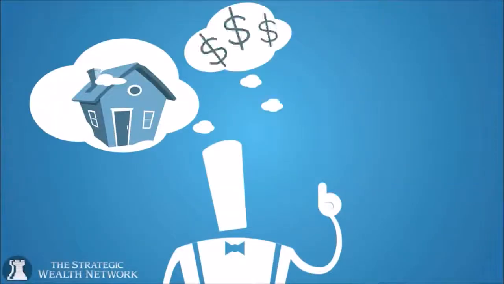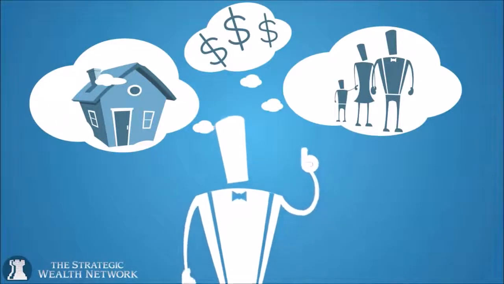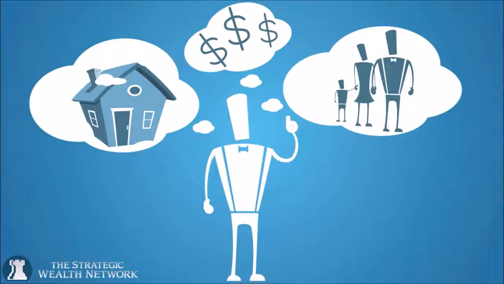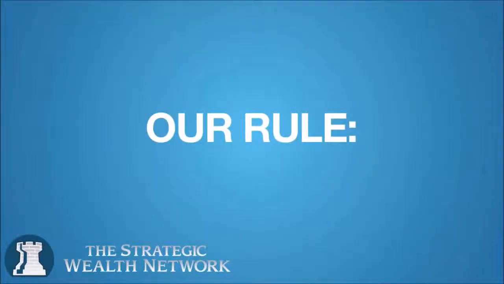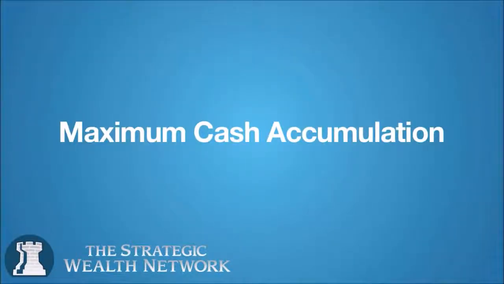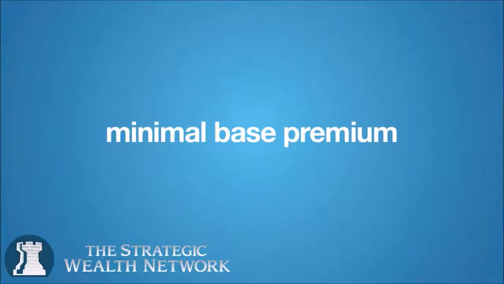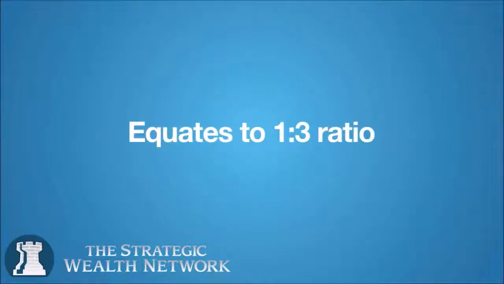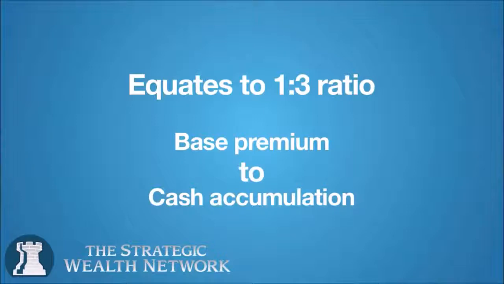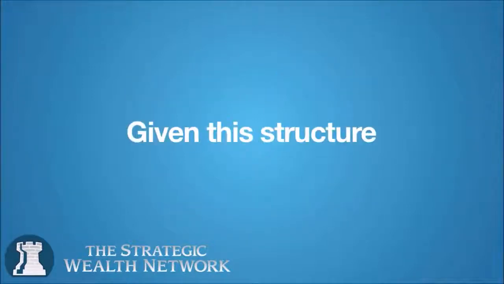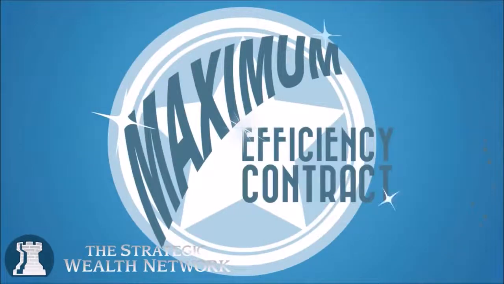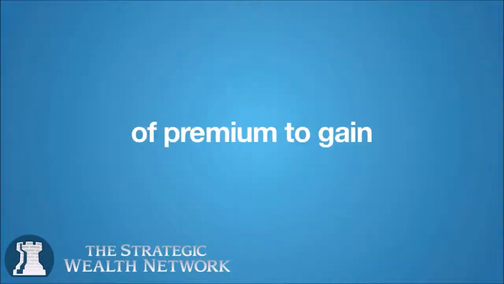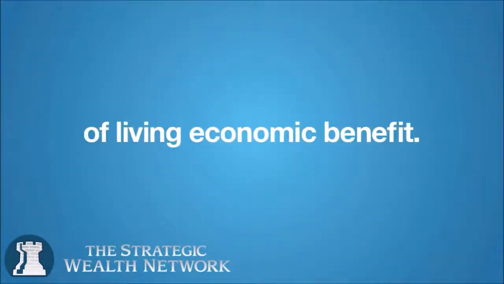Now that we understand what our expectations for each of your contracts should be, let's talk about contract design. Our rule for contract design is maximum cash accumulation with minimal base premium. This usually equates to a 1-to-3 ratio for base premium to cash accumulation, depending on your underwriting classification. Given this structure to your maximum efficiency contract, you will want to pay the most amount of premium to gain the most amount of living economic benefit.